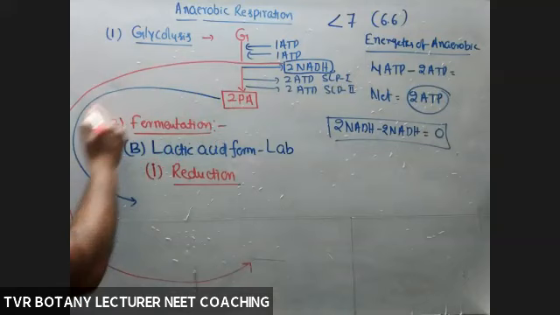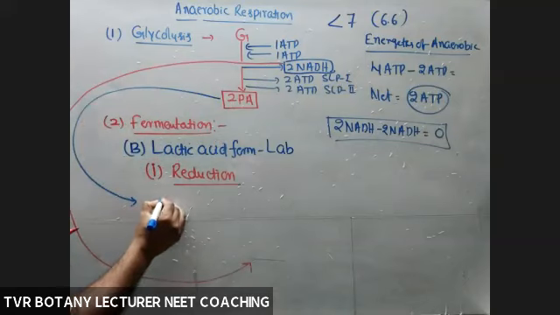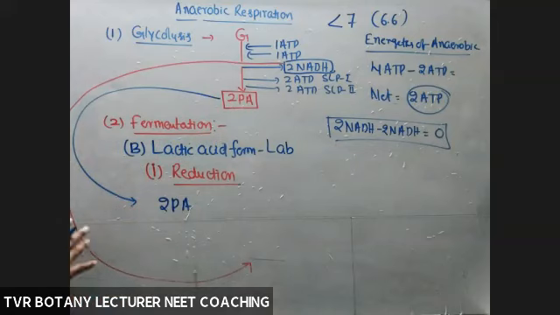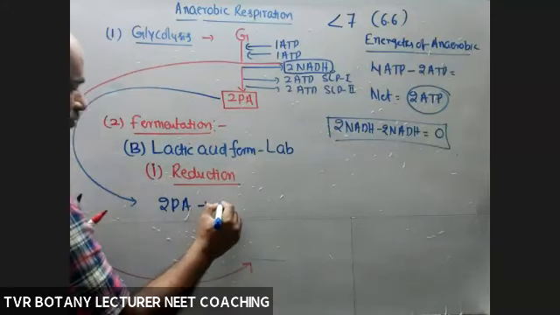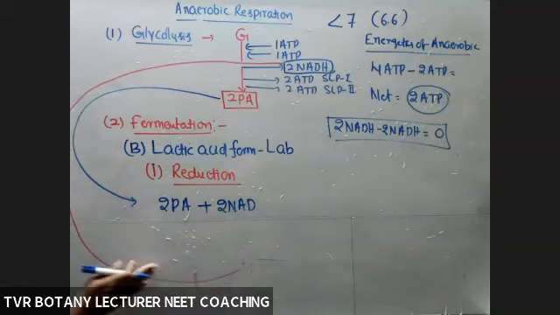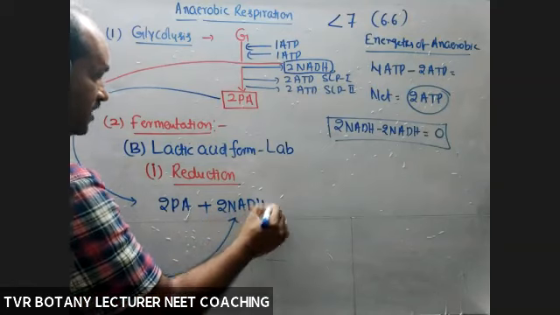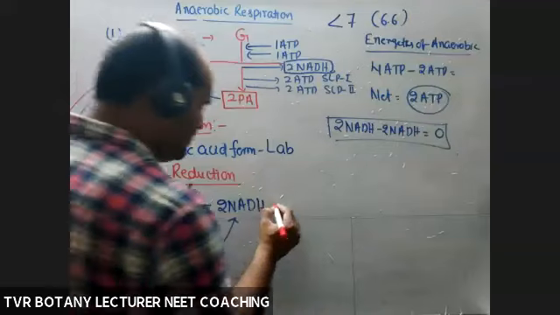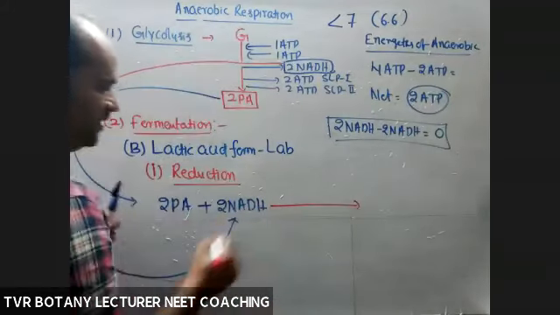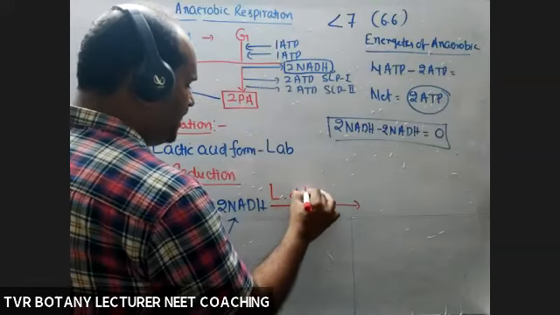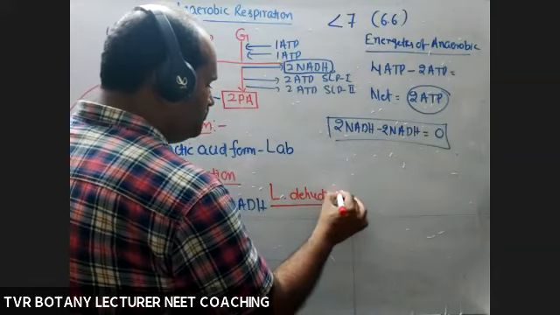Now take 2 molecules of pyruvic acid plus 2 molecules of NADH, with the same source of NADH coming from glycolysis. The enzyme required is lactate or lactic acid dehydrogenase.